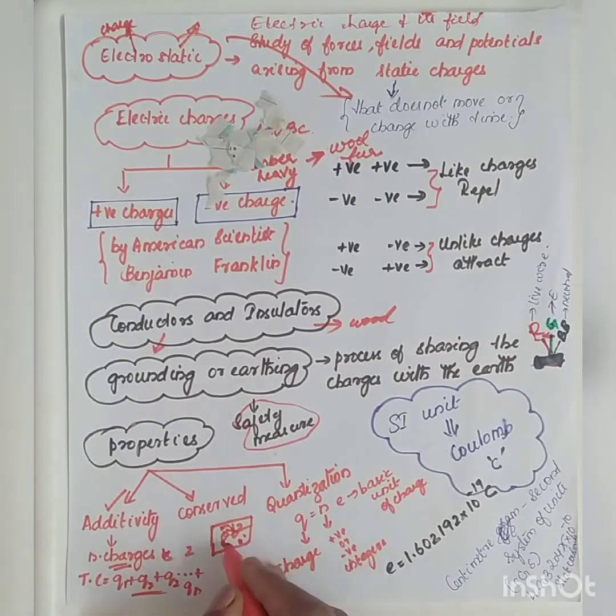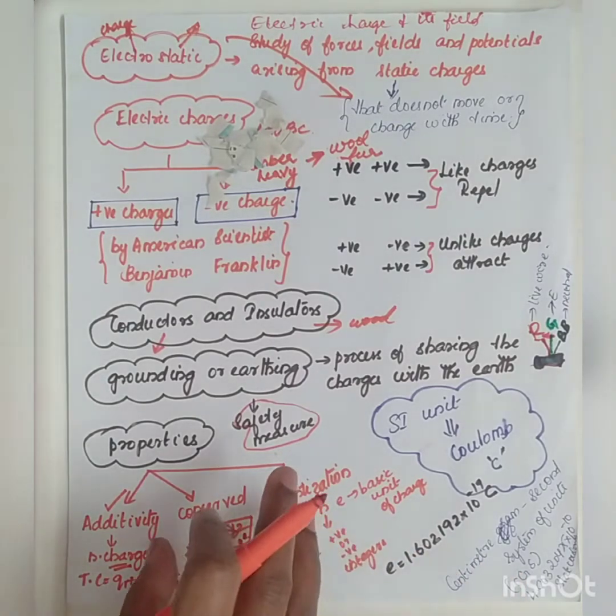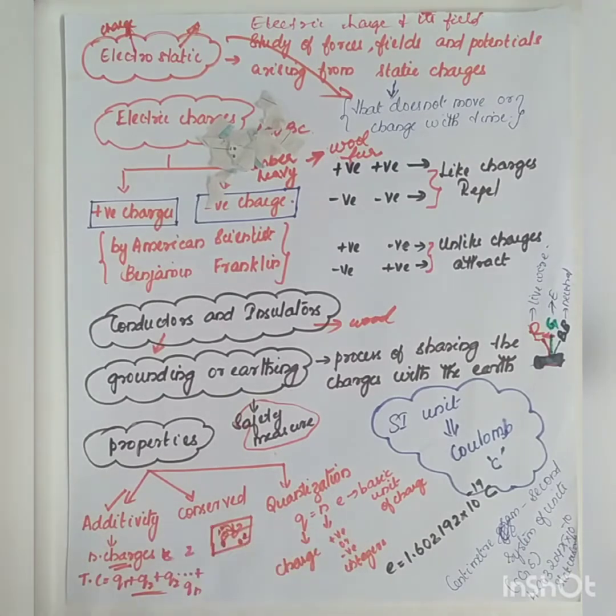Suppose this value is 1 and this value is 2, the total is 3. If one electron is passed on to the next object, again the total will be 3, meaning it is conserved or preserved, nothing is destroyed. So the charges are not destroyed, they stay within the isolated system. That is the second property.